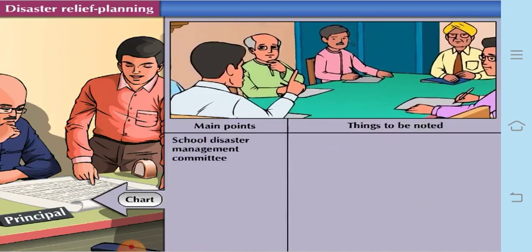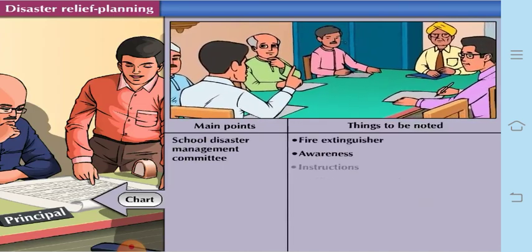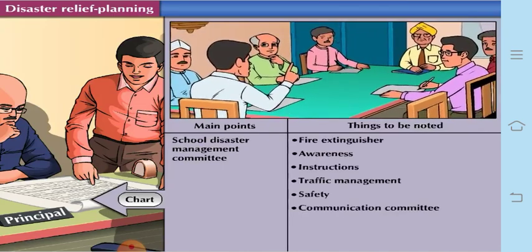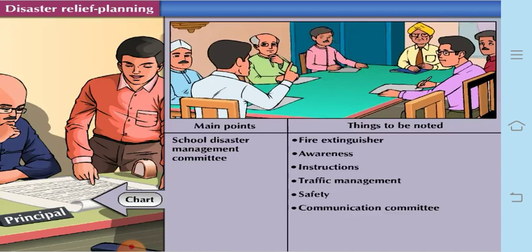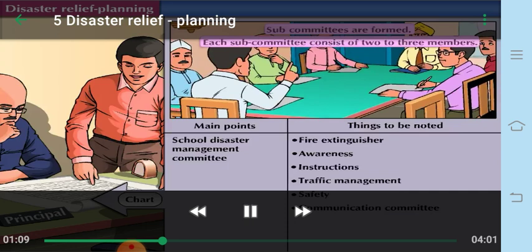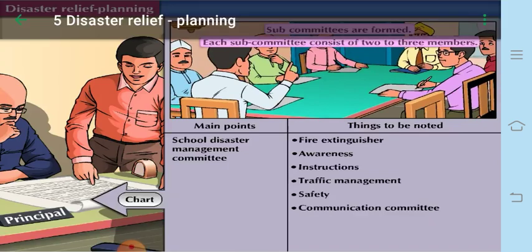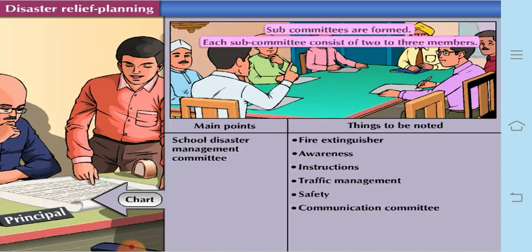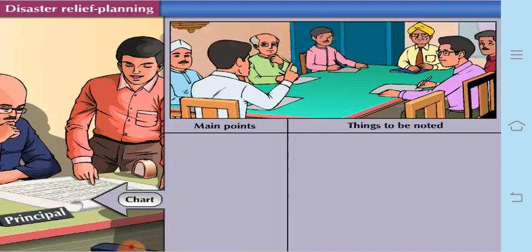Second is the school disaster management committee, which is responsible for keeping records of the following things. Subcommittees are formed, and each subcommittee consists of either 2 or 3 members, and they keep a record of fire extinguisher awareness, instructions, traffic management, safety, and communication management.